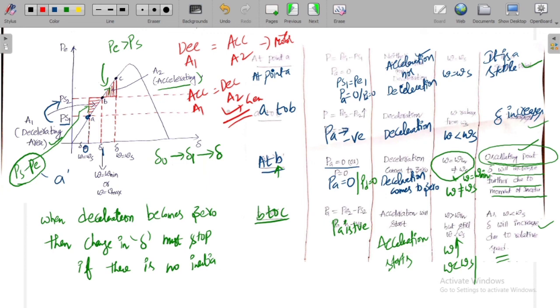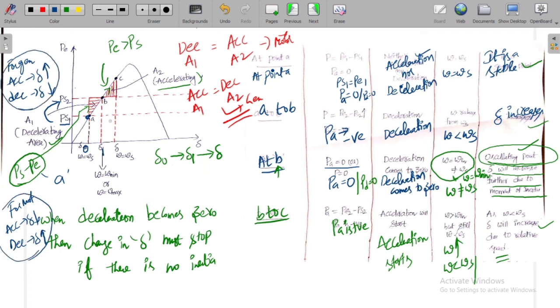But for a generator, when you have acceleration, delta increases. Deceleration, delta reduces. Whereas for motor, when you have acceleration, delta reduces. When you have deceleration, delta increases. This is the difference which we need to observe.